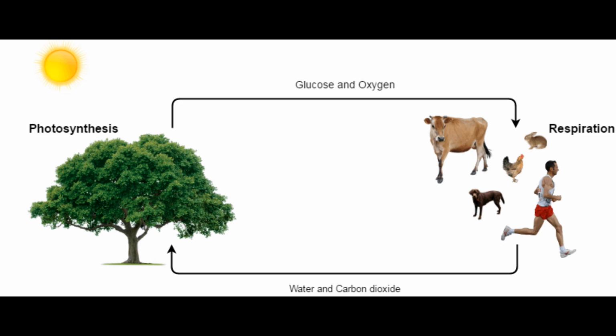If we see respiration, it takes place both during daytime and nighttime. During respiration, oxygen, which is the end product of photosynthesis, is used in the cells, and carbon dioxide is given out. Energy is released in the form of ATP.